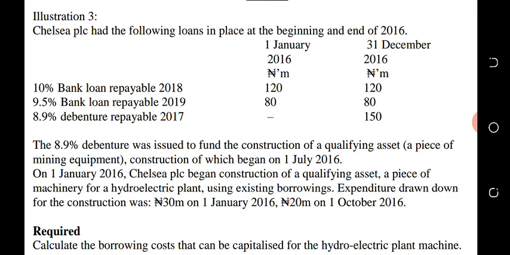Between 1st of January 2016 and 31st of December 2016, we have a 10% bank loan that will expire in 2018, a 9.5% loan that will expire in 2019, and an 8.9% loan that will expire in 2016.